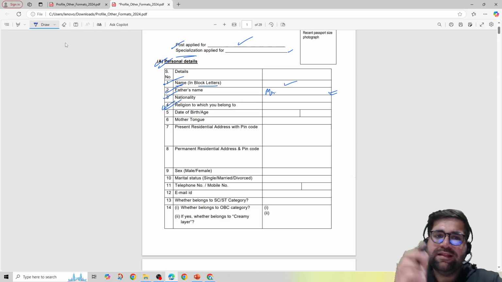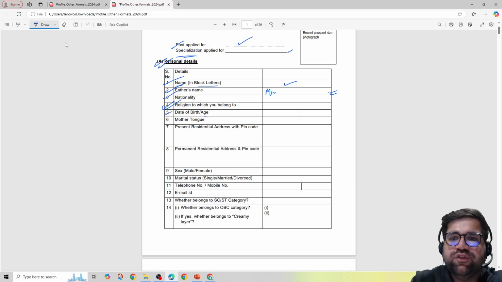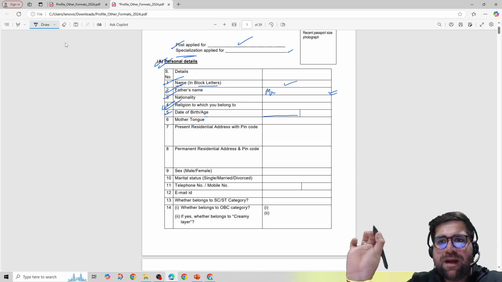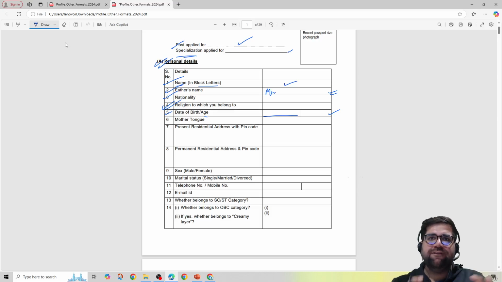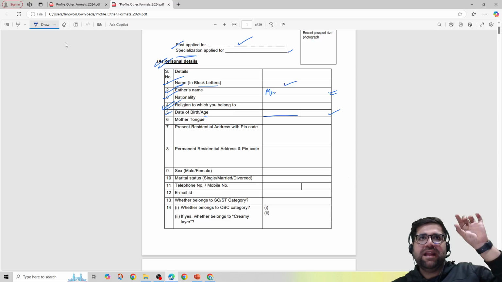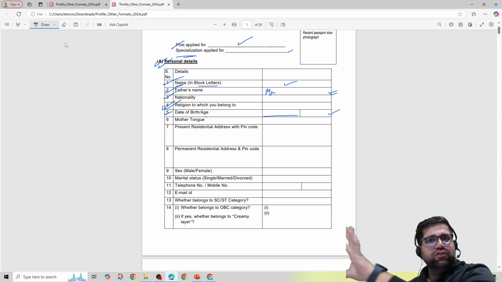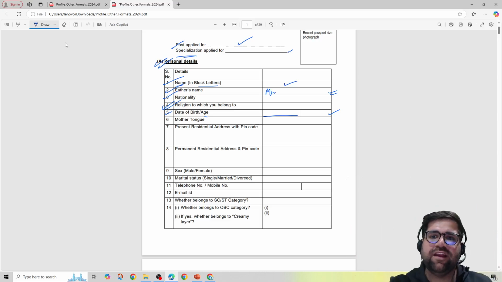Okay, then comes your date of birth with age. So first you have to write your date of birth in DD, MM, YY format, and then you have to write your age as well. Now age, you can definitely go on Google and calculate it if you are having any kind of issue, but you do not have to write that this is my age, this is my month, and this is my so and so. Just write your age. Like if you are 27 years, then write 27 years. There is no need to write months over here.